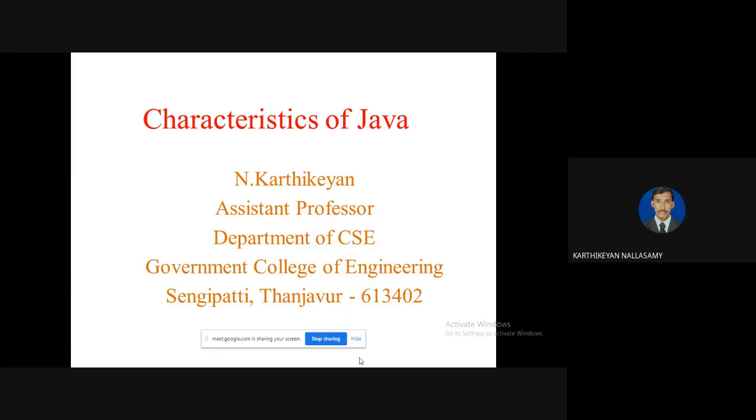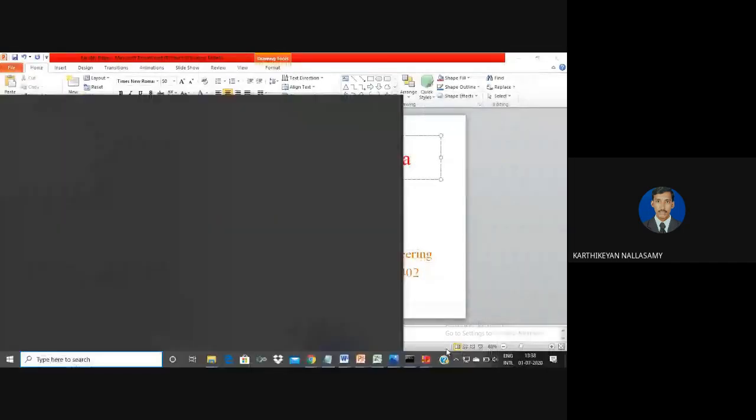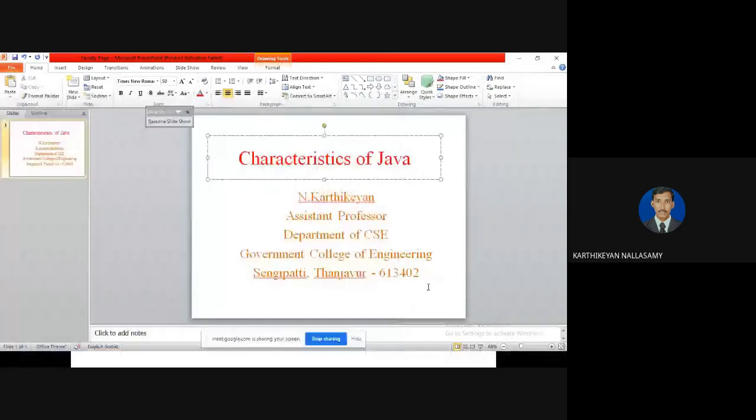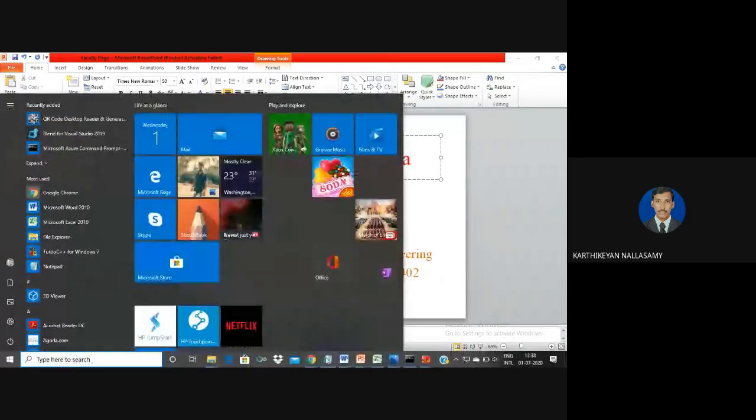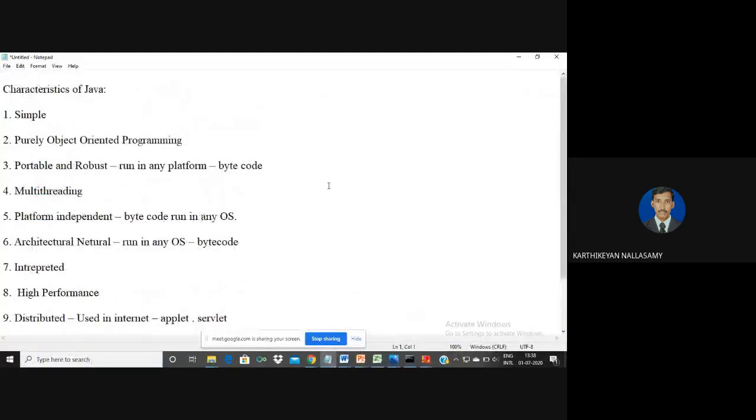Today, I am going to explain the concept of characteristics of a Java program. We know that Java is one of the programming languages normally used for development of applications in the current world. Java has some different characteristics compared to other programming languages like C and C++. The first characteristic of Java is that it is simple. A Java program is easy to develop.